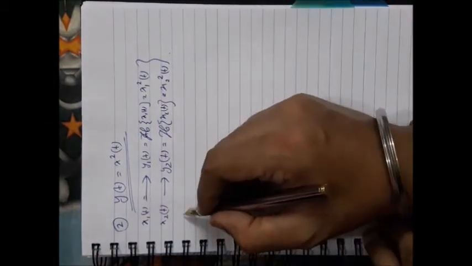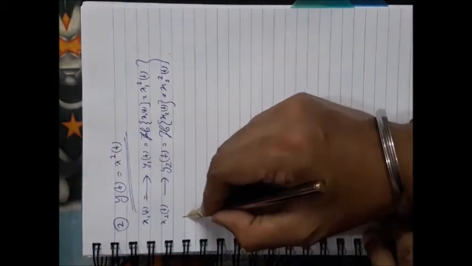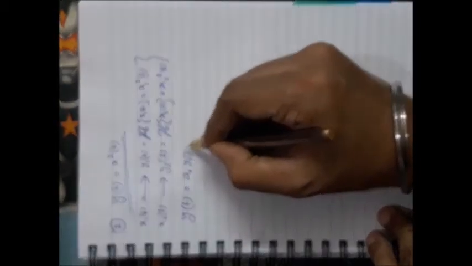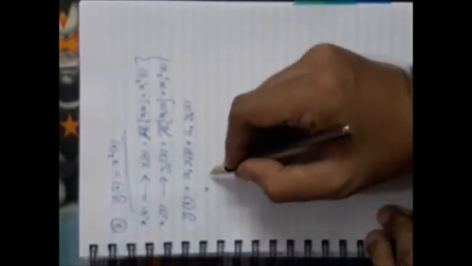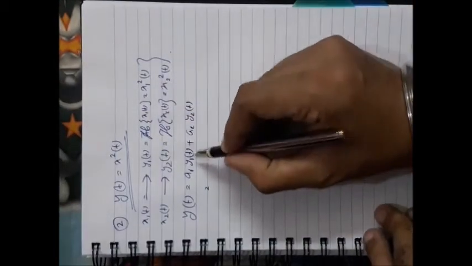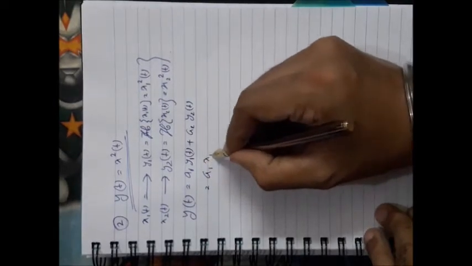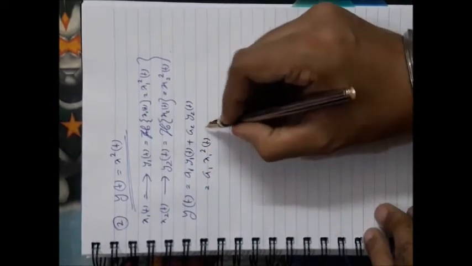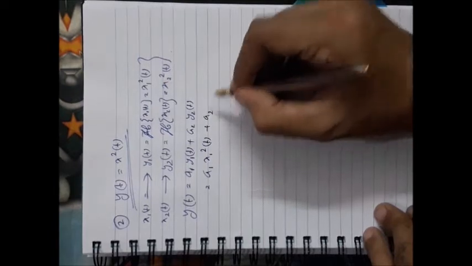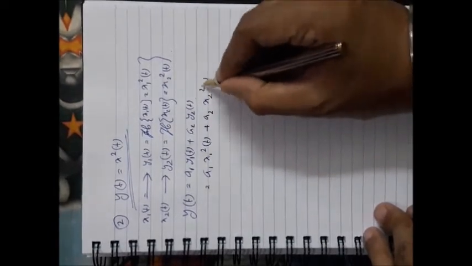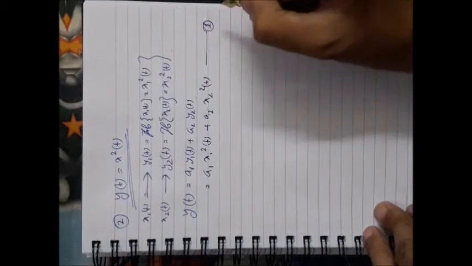Now make the linear combination of the outputs, a1 y1(t) plus a2 y2(t). If you put them in, y1(t) means x1 square (t), and a2 y2(t) means a2 x2 square (t). This is equation number 1.